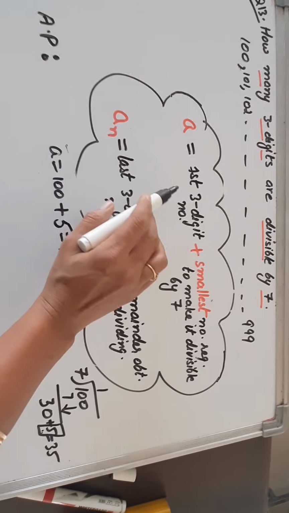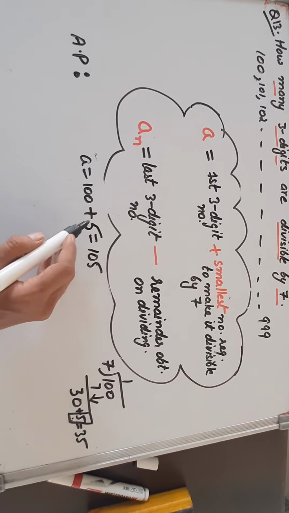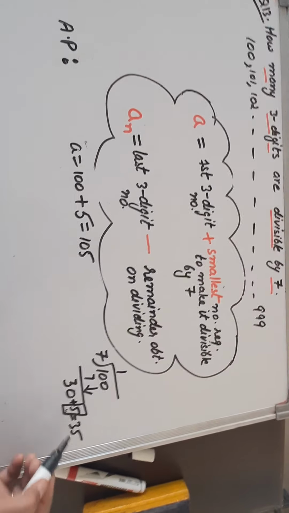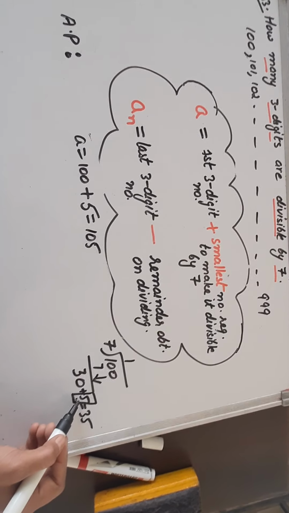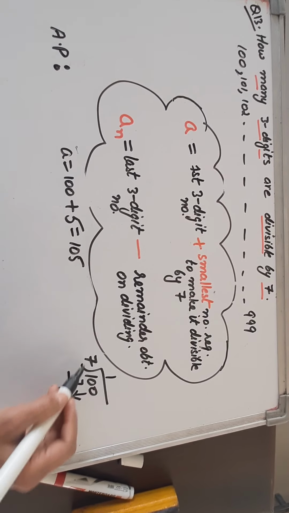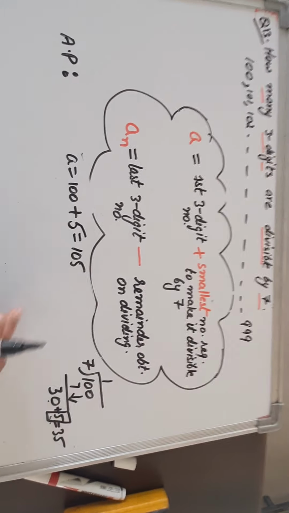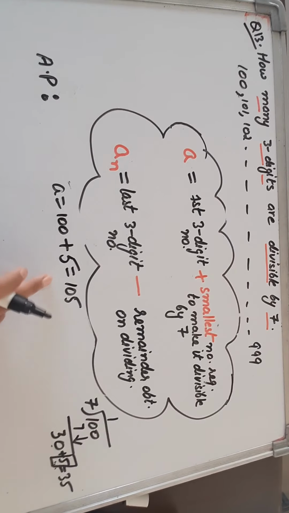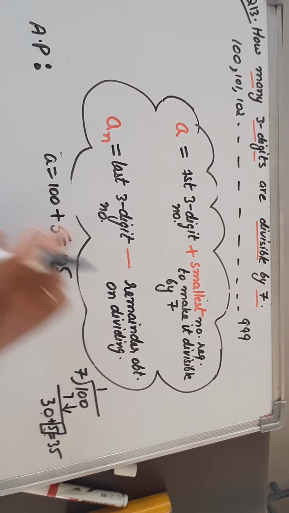So what is the method? First 3-digit number, that is 100, plus the smallest number required to make it divisible by 7. We have checked, starting from 1. What did we add to 30? 5, to make it 35, which is divisible by 7. Right? By following this method, we'll get A.